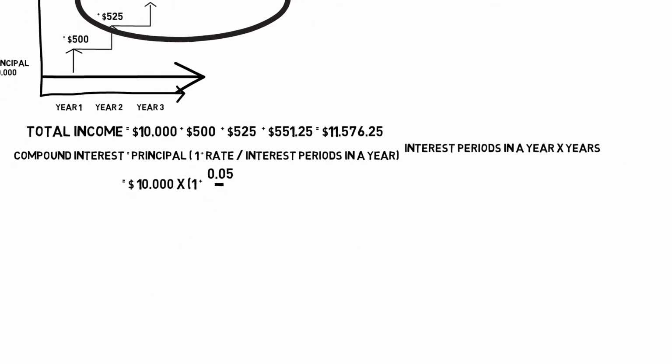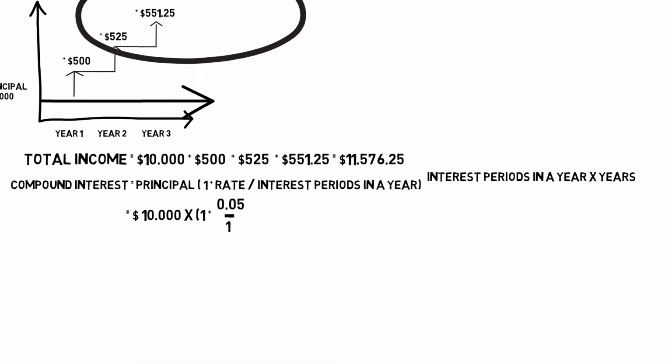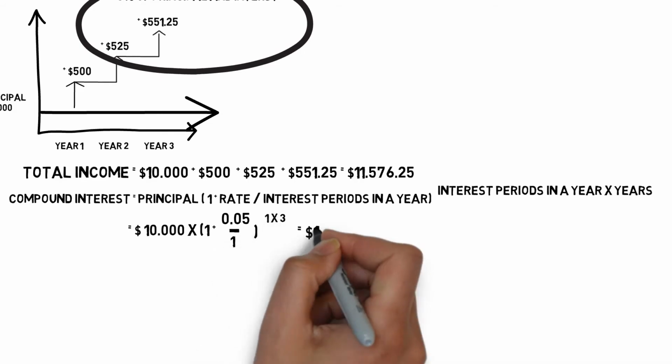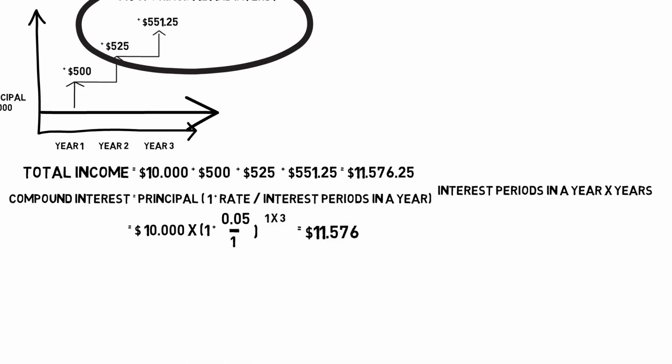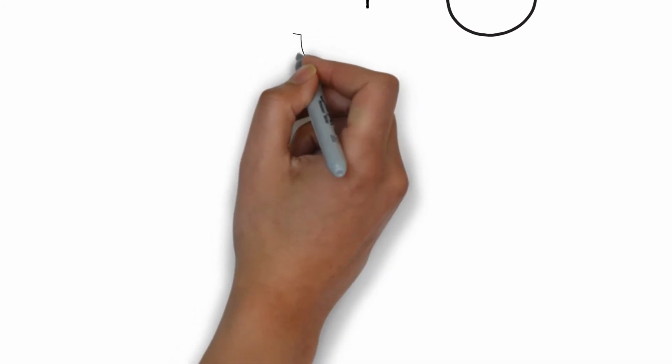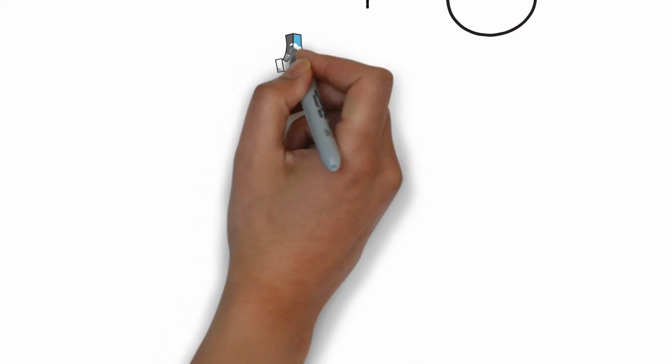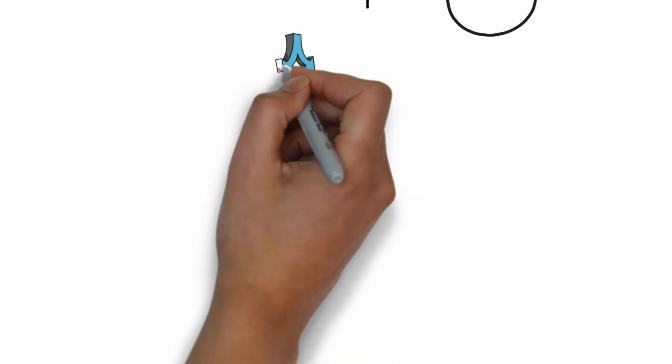Principal is 10,000. We multiply this with, open our brackets, 1 plus 0.05, our interest rate, divided by 1, because it's only paid once a year, and to the index of 1 times 3. Again, 11,576. Both examples are the same. Good work. Now you can say, oh, the compound interest wasn't really that much more.